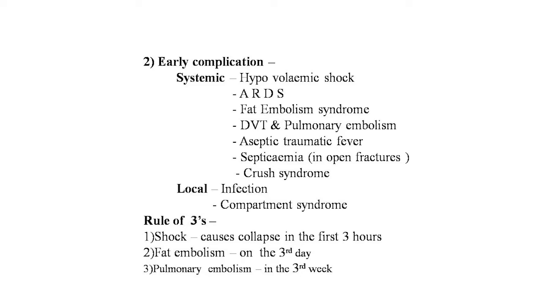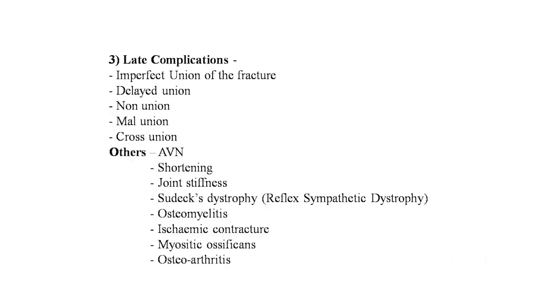Rule of threes in the fracture, that is the shock, fat embolism, pulmonary embolism. Shock causes collapse in the first 3 hours, fat embolism on the third day, and pulmonary embolism in the third week. These are the rule of 3 for the complications of the fracture. In first 3 hours shock, in first 3 days or on the third day fat embolism, and in the third week pulmonary embolism.